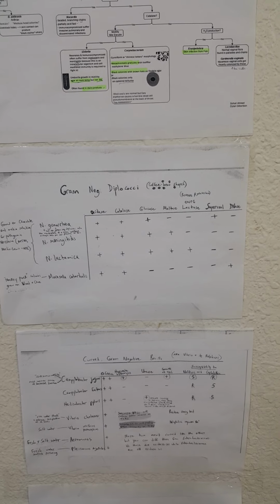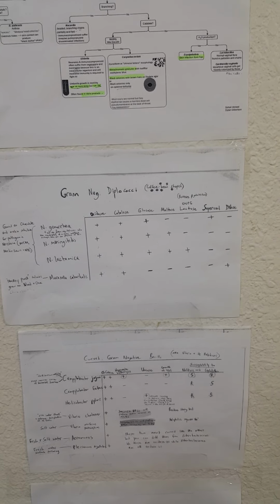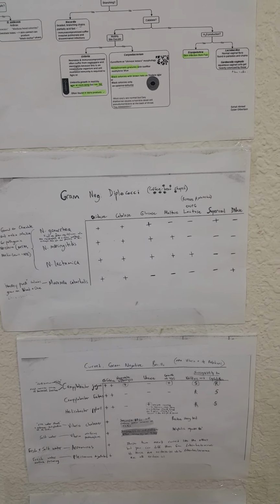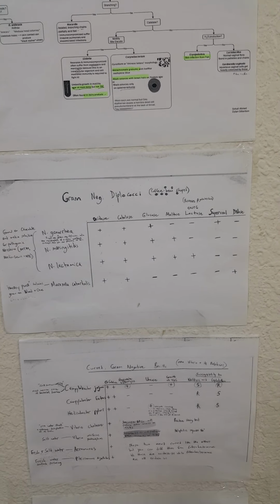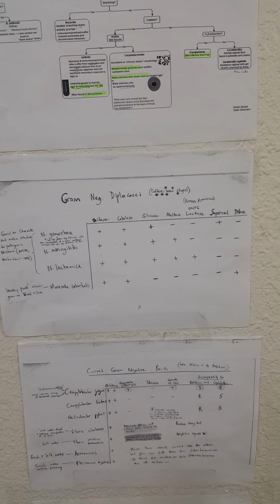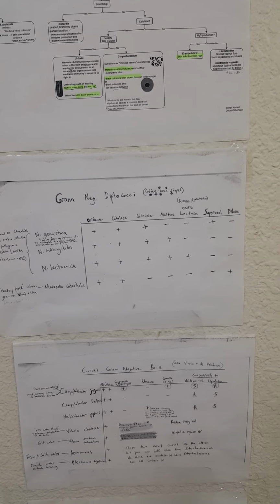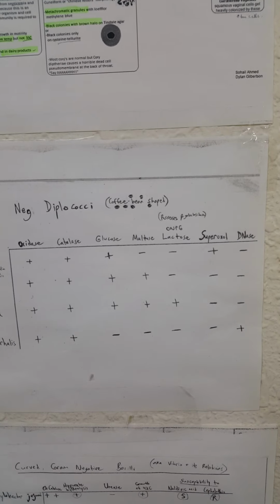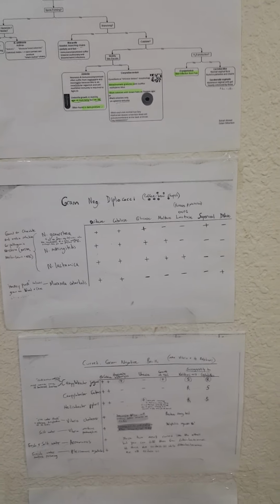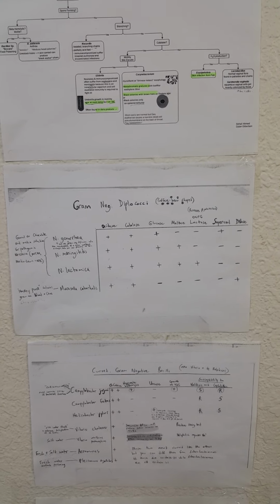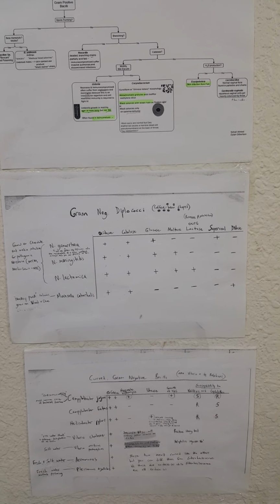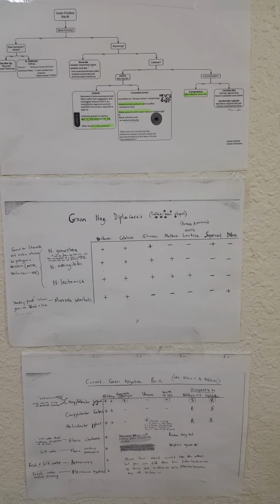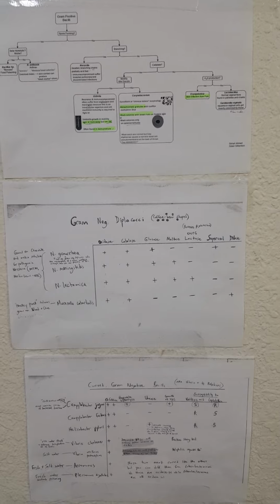Neisseria meningitidis is also oxidase and catalase positive, but it ferments glucose and maltose. Neisseria lactamica is just like Neisseria meningitidis, positive for oxidase, catalase, glucose, and maltose, and also positive for lactose or ONPG, the beta galactosidase enzyme. Moraxella catarrhalis is positive only for glucose, oxidase, and catalase, and its unique property is that it is a DNase positive organism.